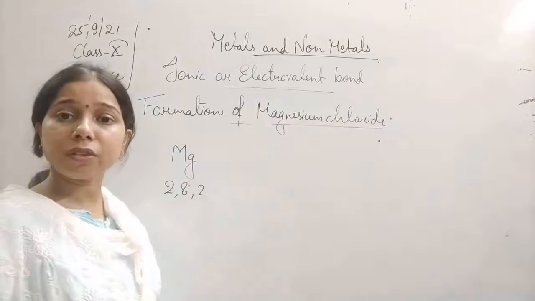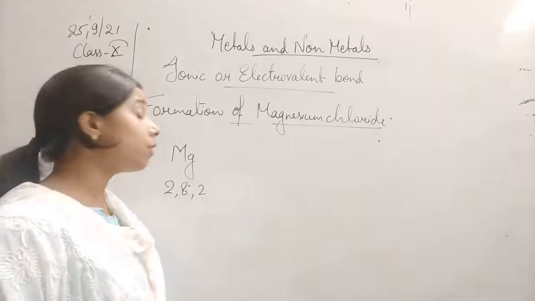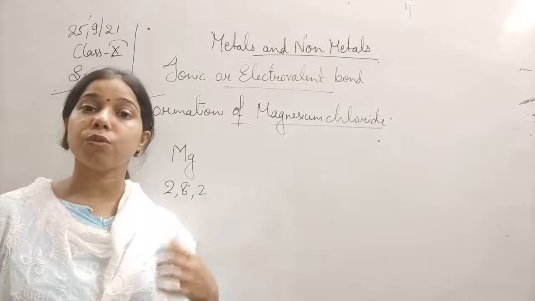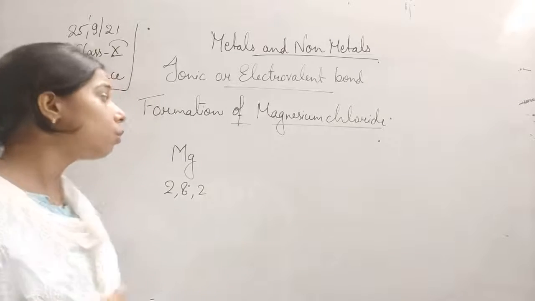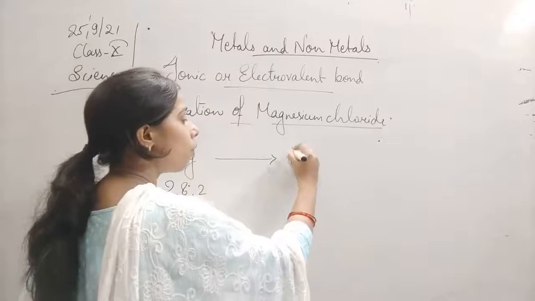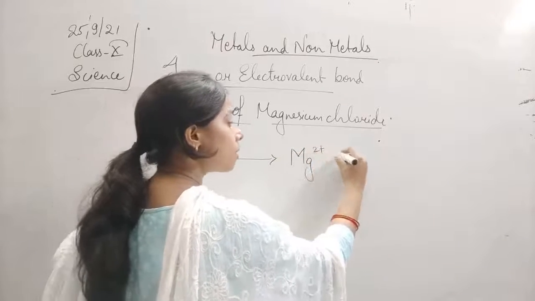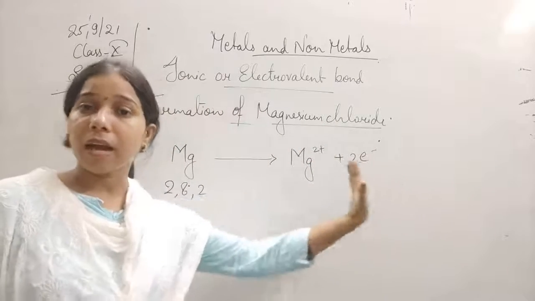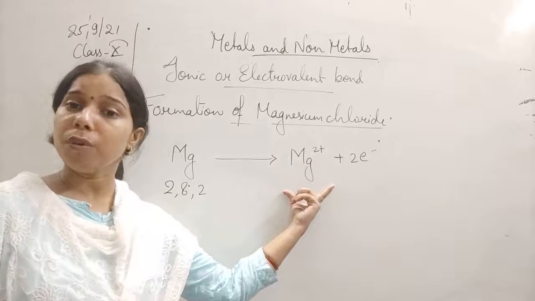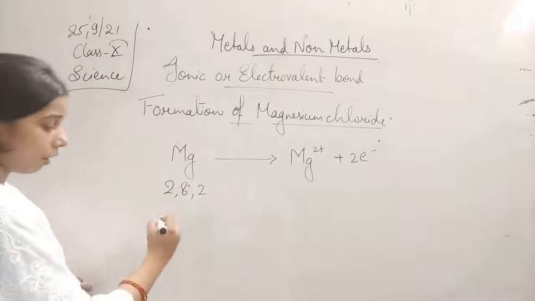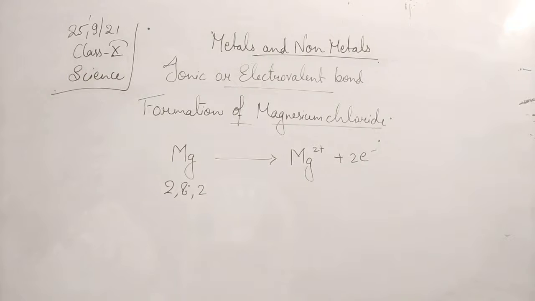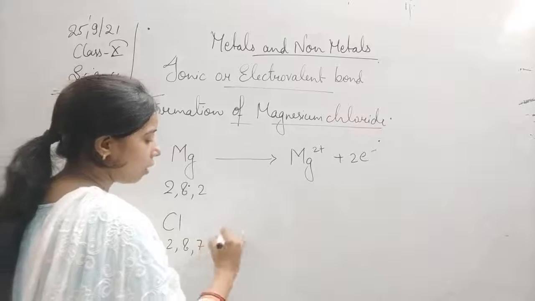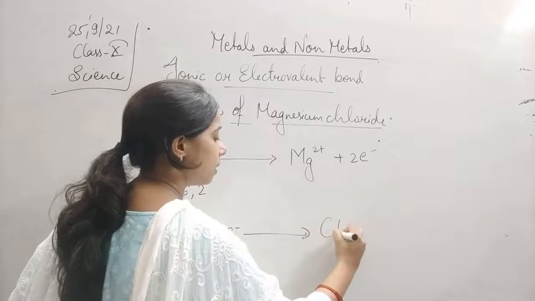Since in its outermost shell there are 2 electrons, it will try to lose these 2 electrons and become Mg2 positive. For chlorine, again it is the same thing, 2, 8, 7, and it will accept an electron and become Cl minus.